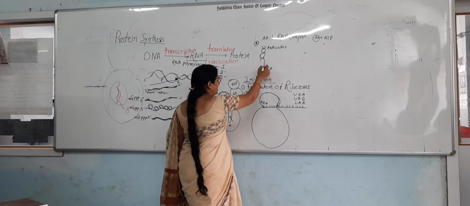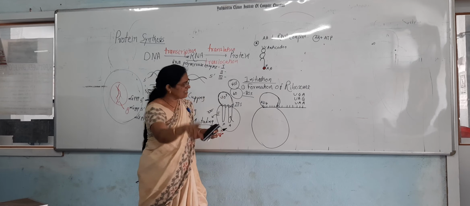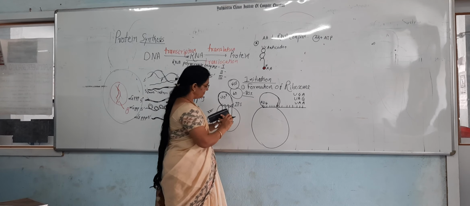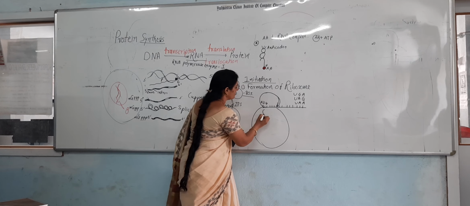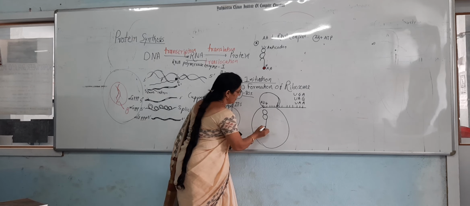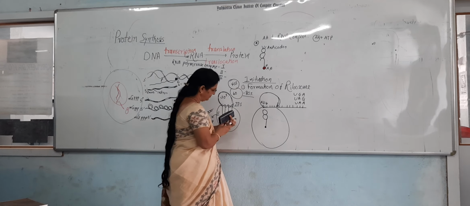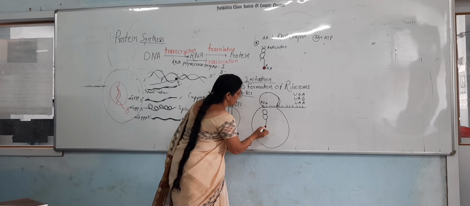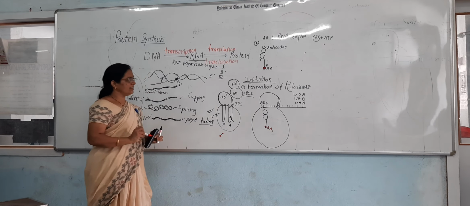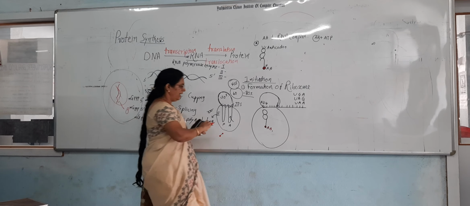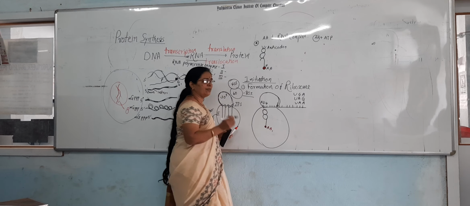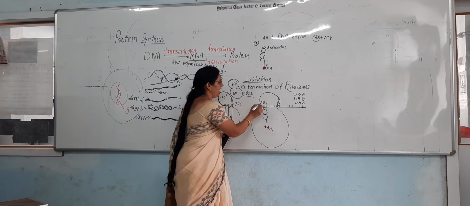So the tRNA which is present in the cytoplasm enters here. This is the first tRNA. It brings the amino acid, this AA1 amino acid. The first tRNA complex enters here with the anticodon for AUG.